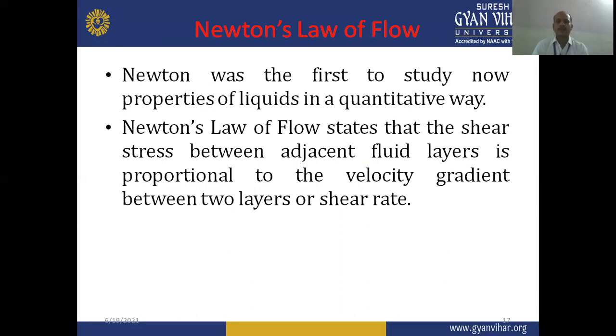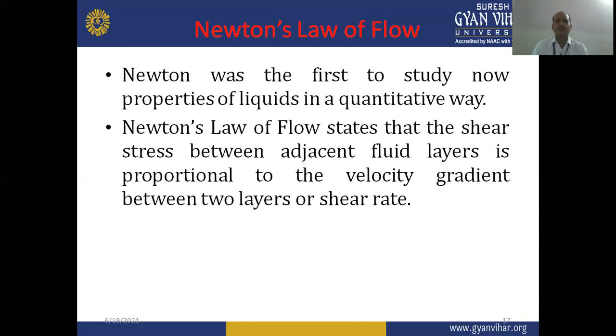As we already defined, shear stress is mathematically written as F dash equal to F by A. Force per area is the shear stress, whereas the shear rate is the velocity gradient between two layers. It is defined as dv by dr, where dv is the velocity difference and dr, or dx or L, is the length between two layers.